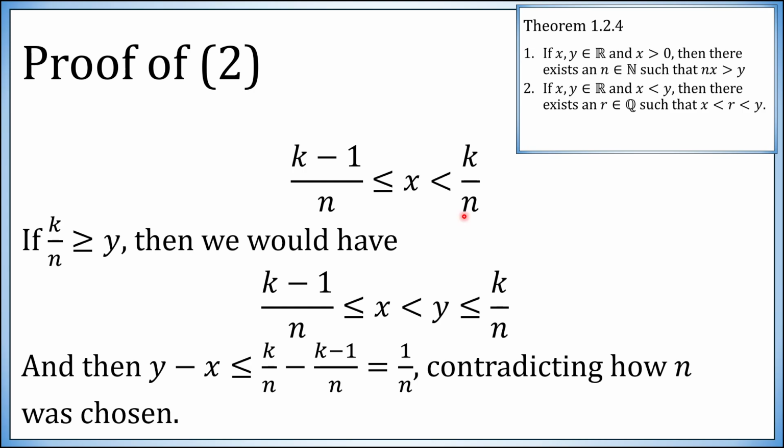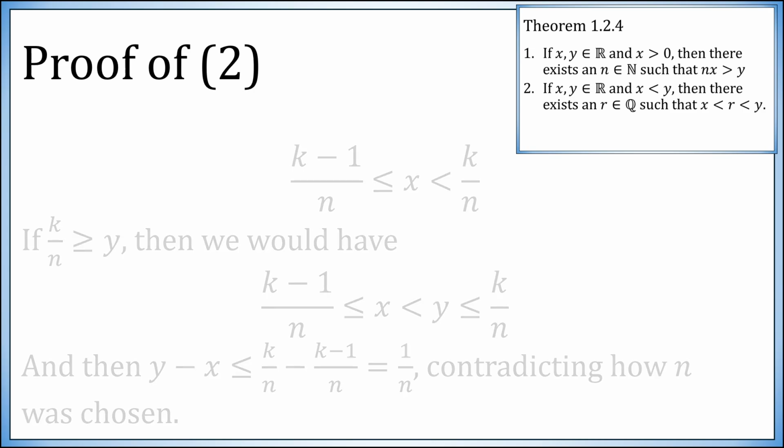You would obtain that y minus x, well, y is less than or equal to k over n, and x is bigger than or equal to (k minus 1) over n. So when you multiply this by a minus 1, the inequality would flip. Negative x is bigger than or equal to that. So y minus x would be less than or equal to k over n minus (k minus 1) over n, therefore 1 over n. This is also just stating that the distance between these two numbers, (k minus 1) over n to k over n, is definitely 1 over n, and these are in between. So the distance from y to x would be less than or equal to 1 over n, contradicting how we picked n to begin with.